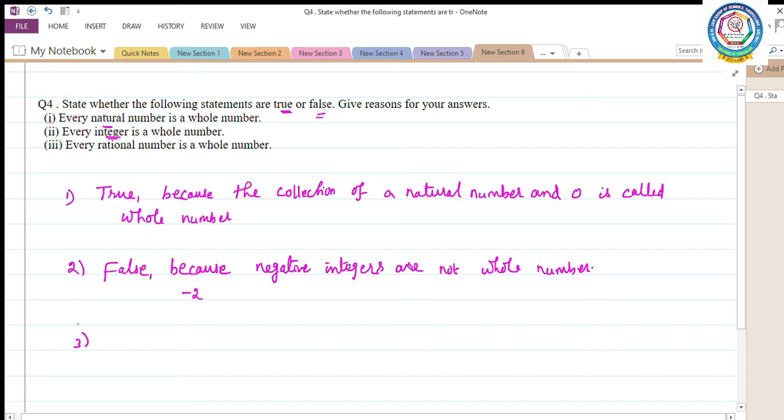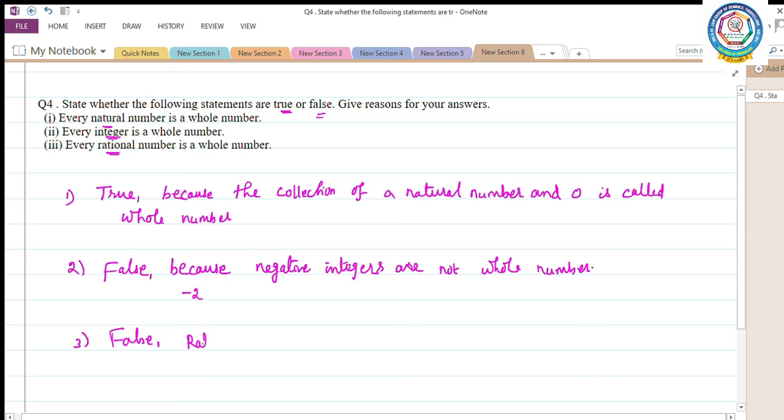Next, third one, every rational number is a whole number. Every rational number is a whole number. Rational number means it can be expressed in p by q form. Okay, is it a whole number or not? Here this condition is also false.